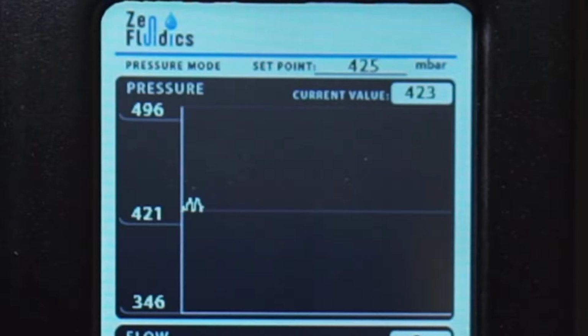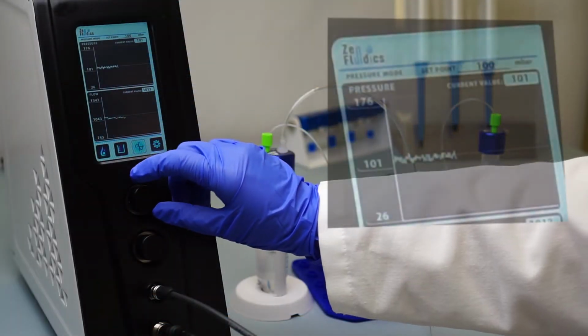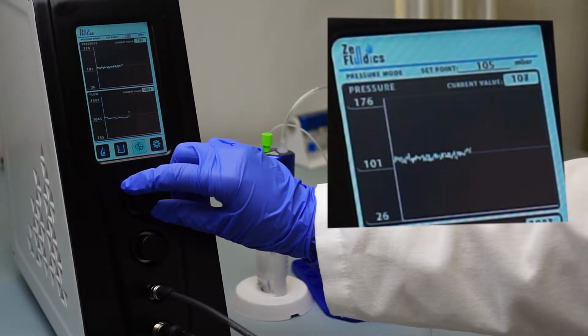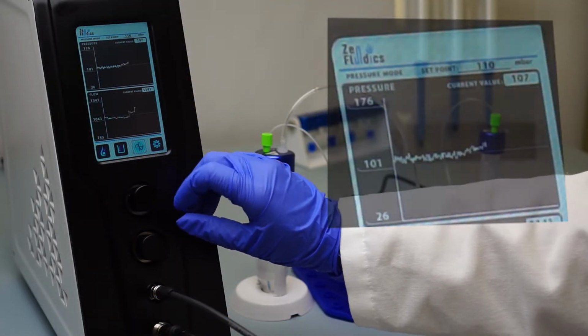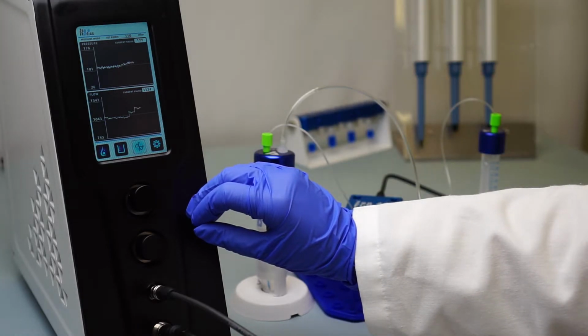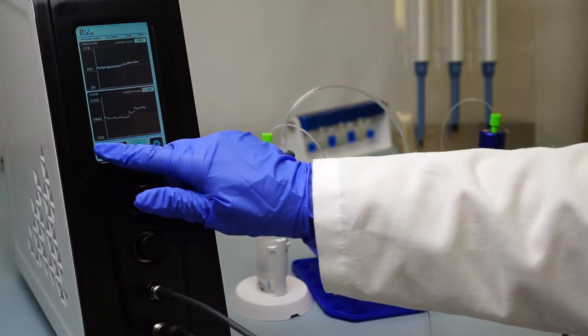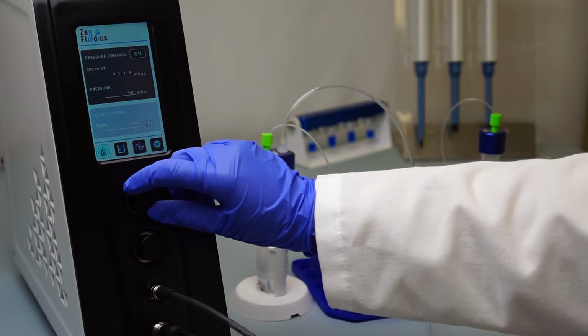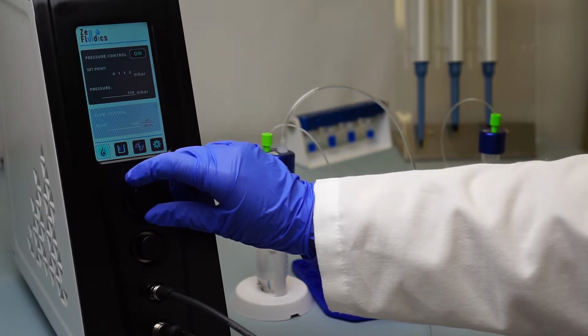While in the pressure control operation mode, the setpoint will be displayed in millibar above the graph. The setpoint can be changed while running in steps of 5 millibar. In case a lower step is needed, the flow and pressure menu can be accessed directly to make any adjustments.